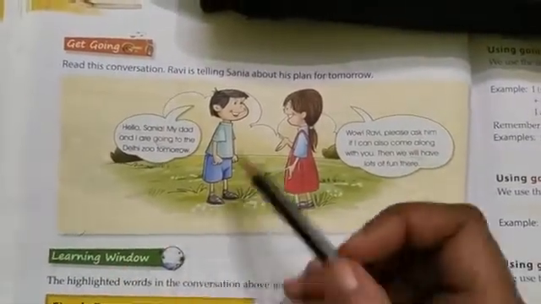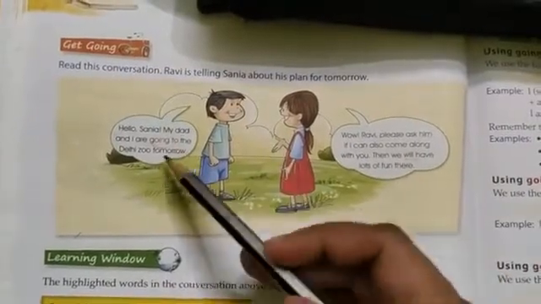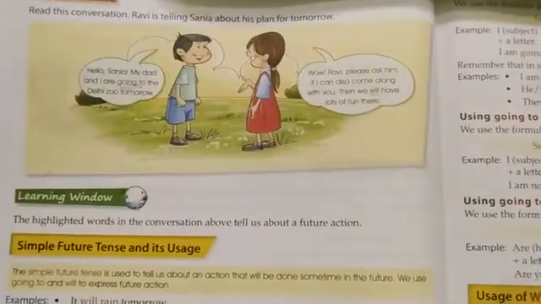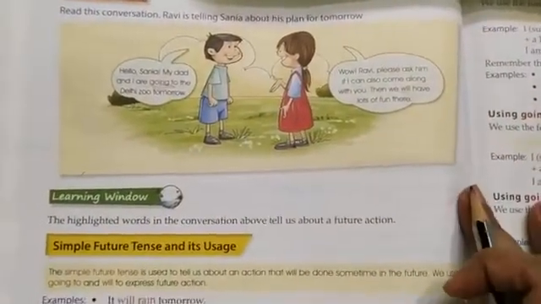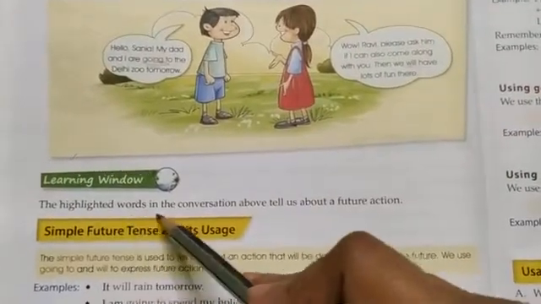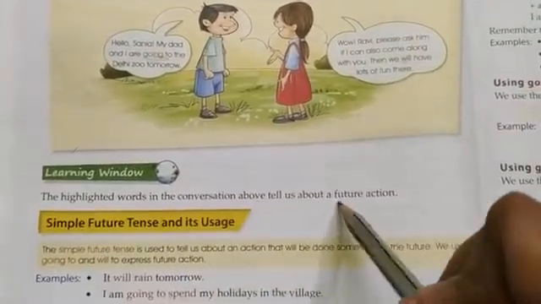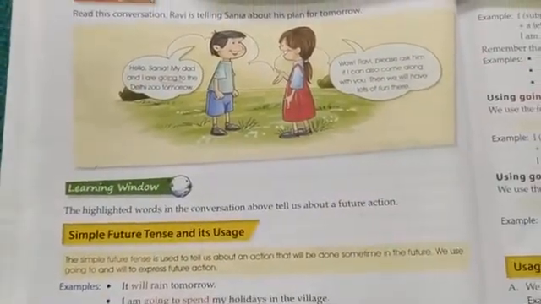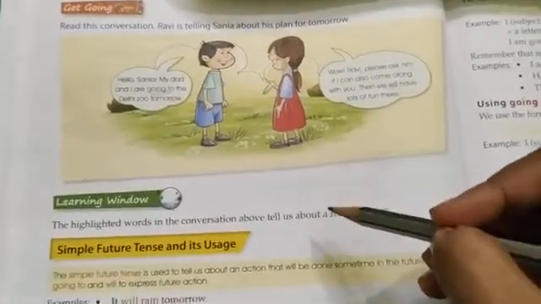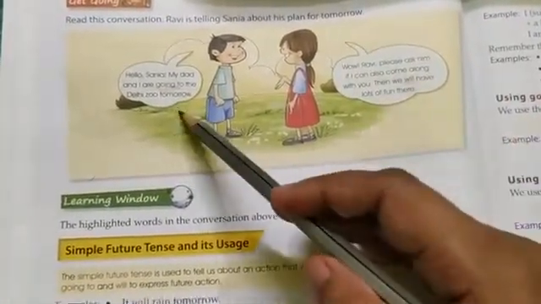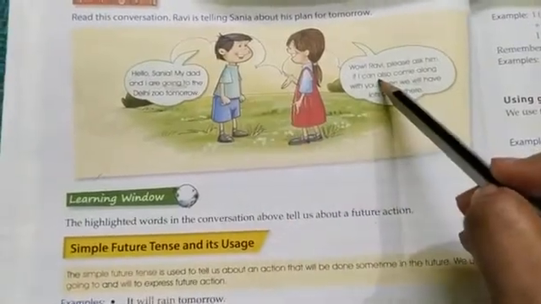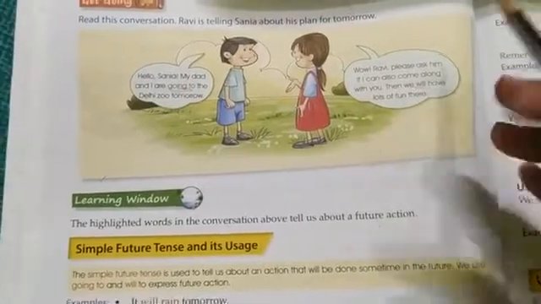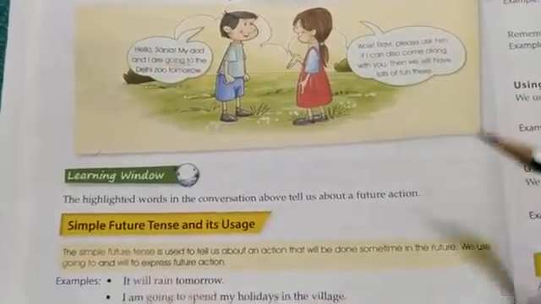So this is a conversation between Ravi and Sania. You see the highlighted words over here, going to and over here, will. So let us know what these highlighted words are. The highlighted words in the conversation above tell us about a future action. So what does the conversation tell? It tells about a future action, things which are going to happen in future: that Ravi is going to the zoo tomorrow, the next day, and so is Sania. Sania also wants to come with him.